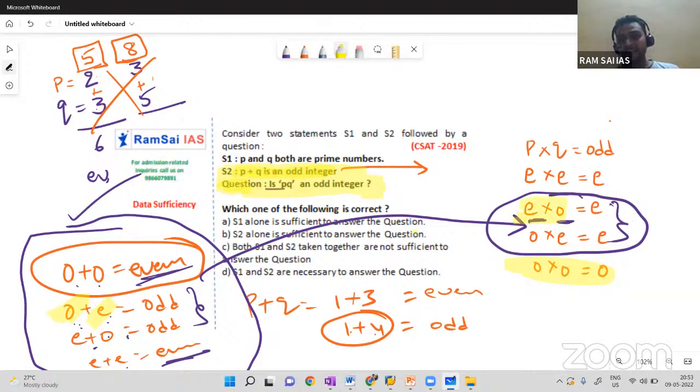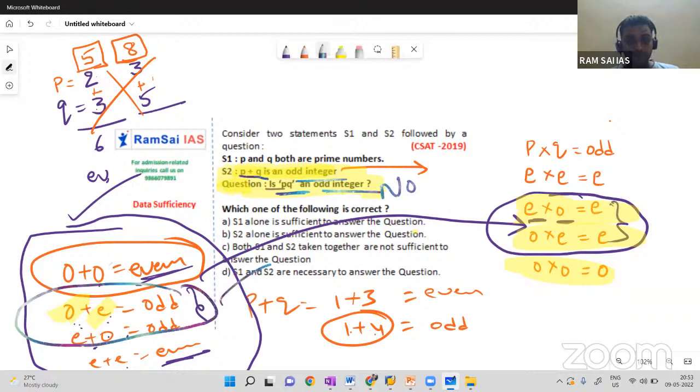When one is even and one is odd, the product must be even, and pq cannot be odd. I can say directly, no, p into q is not an odd integer, it must be even. When their sum is odd, their product must be even. So no will be the output.